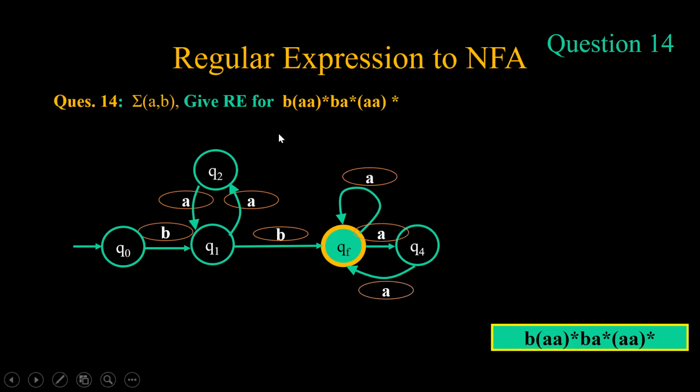Now just see the minimum length string which is required: one is this b, another is this b, because otherwise all the characters have a star. Star means that it can be 0 and it can range up to infinity. Now if we want to traverse from Q0 state to QF state, we have only 2 intermediate b. So that means the minimum length string which is required is 2.